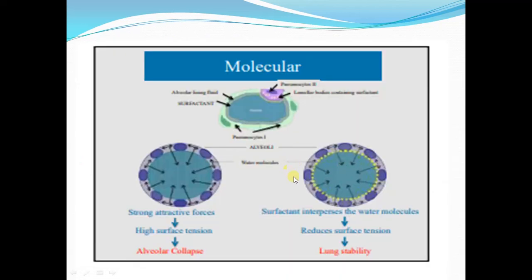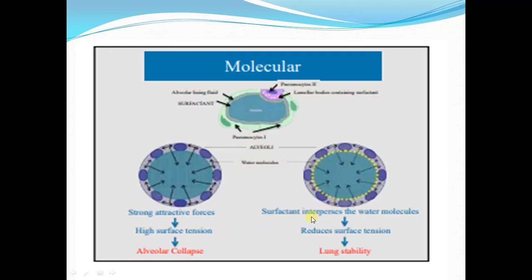Again, the way by which the surfactant molecules reduce the surface tension. Without surfactant, there are strong attractive forces between water molecules, there is high surface tension, and there is a tendency for alveolar collapse.